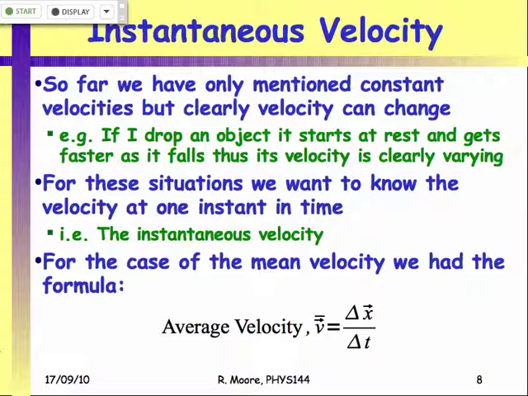Okay, so this is one that I got a couple of emails about, but people didn't actually comment too much about on the quiz. What we've been talking about so far has been average velocity, so the mean velocity over a period of time. However, that's not necessarily useful, right? You can change the velocity of something. If you set off in a car, it starts at rest and it accelerates. So you don't necessarily want to know the mean velocity over that period of time. You want to know the instantaneous velocity, right? So you want to know at any one instant of time how fast an object is moving.